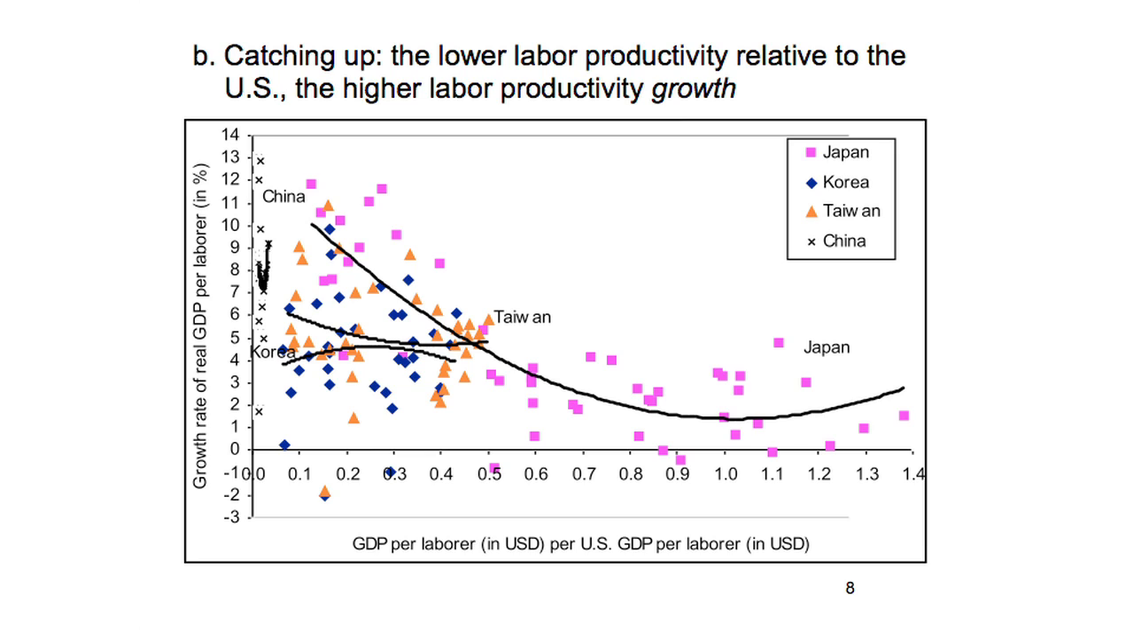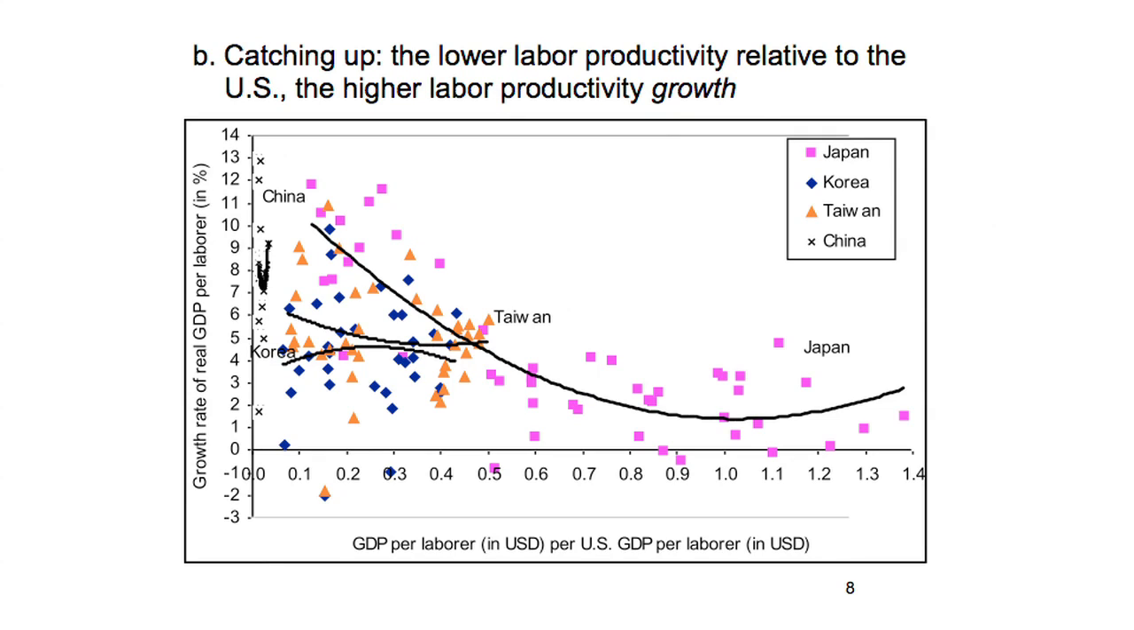So 1.0 on the horizontal axis means the same level of output per worker as the US. If you're at 0.1, that means the output per worker is 10% that of the US. So if you look at Japan in the early years, 10%, 20% of the output level of the US per worker, high growth rates. On the vertical axis, the growth rates. And then gradually, as Japan approaches the income level of the US, growth slows down.